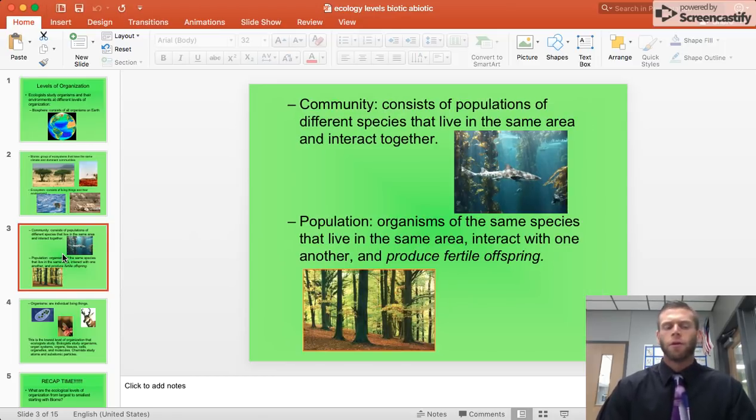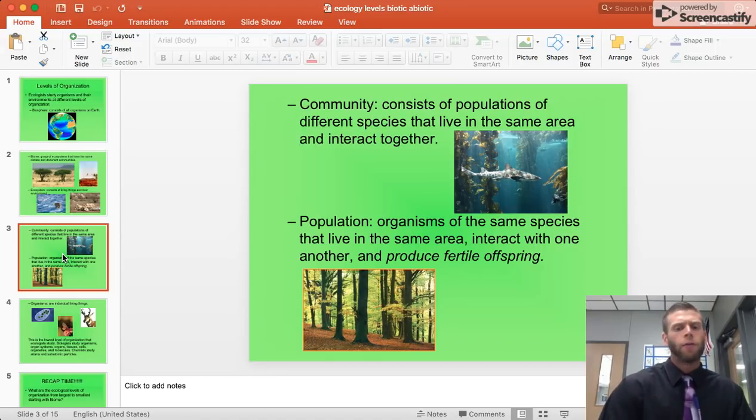After that, you have community. So we're getting smaller now. We're down to a community. This consists of populations of different species that live in the same area and they interact together. So community is smaller than the ecosystem because this takes just species that have interactions with each other, whereas the ecosystem is larger and they might not quite interact with each other even though they live in the same ecosystem.